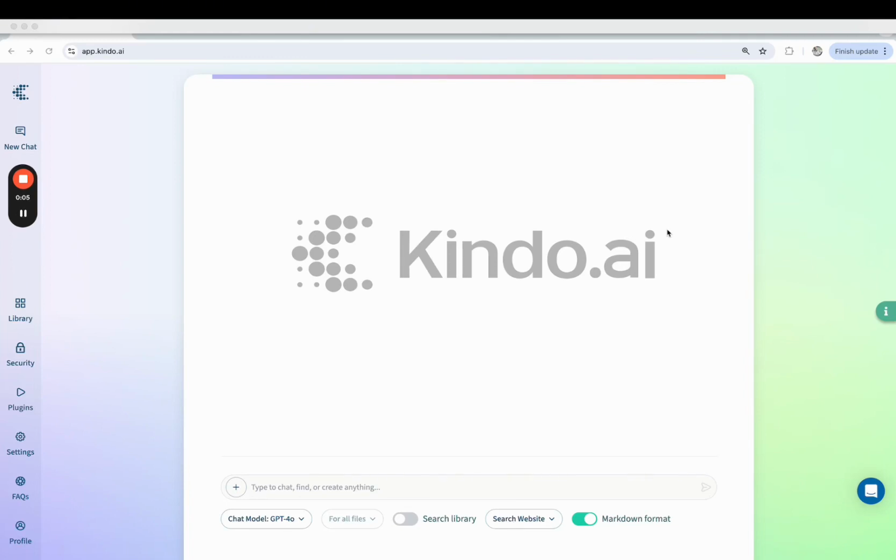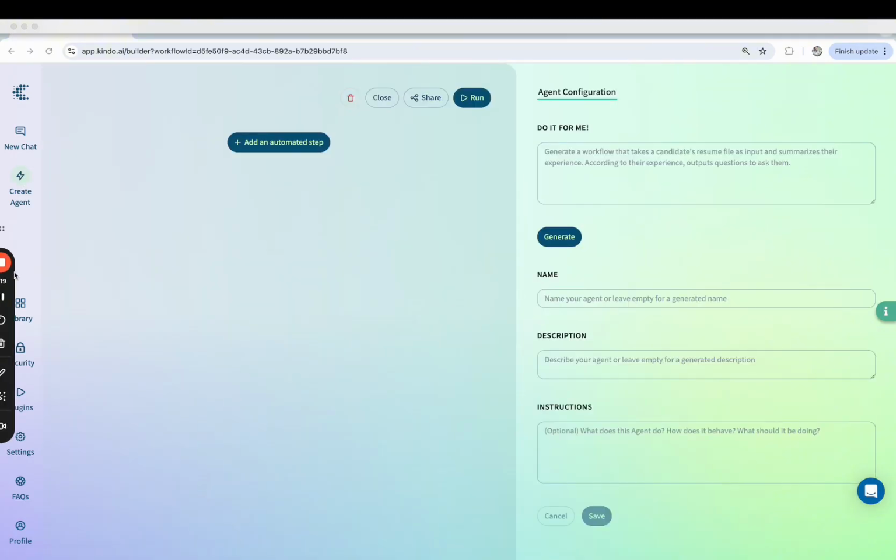And I wanted to introduce you to an extremely powerful thing. It's really, really cool that we've built within Kendo. And we really built it because we noticed that a lot of people are really new to AI and they don't necessarily know how to prompt AI. So we built this auto-generate prompt feature.